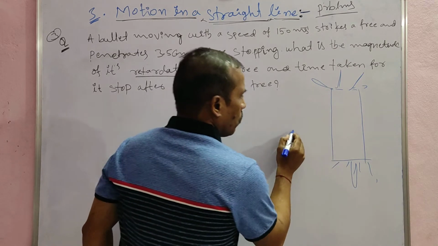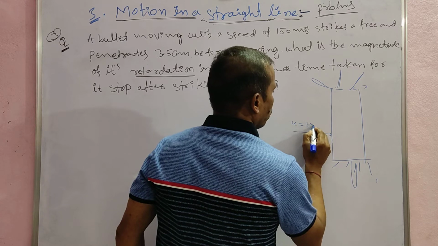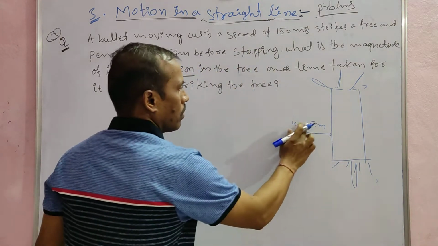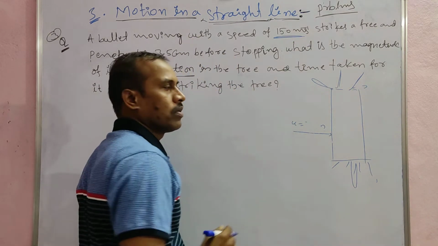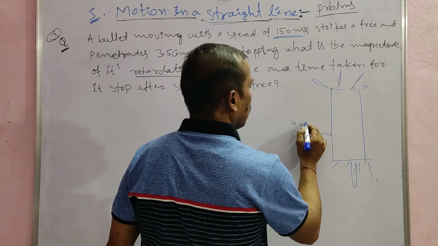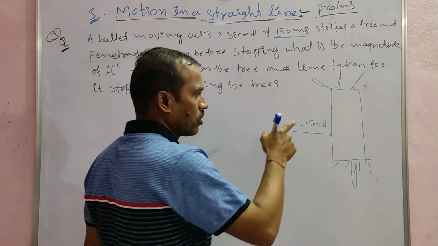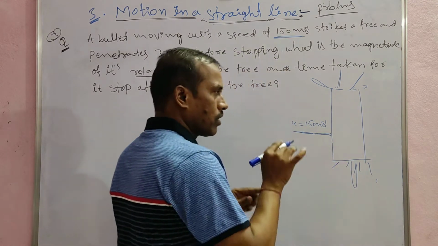The bullet is moving with velocity u, the displacement is 3.5 centimeter, and v is equal to 150 meter per second. This is 150 meter per second. This bullet strikes the tree and penetrates inside the tree.